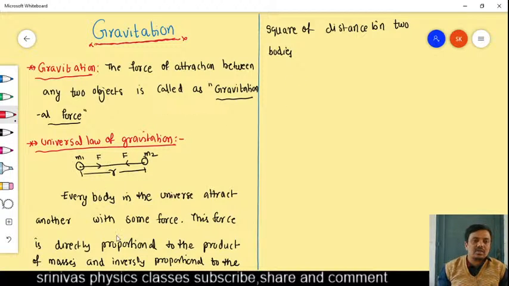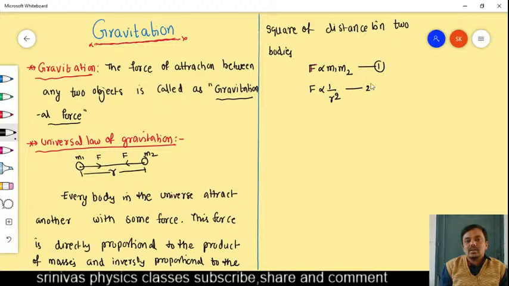According to that, any two bodies are attracted to each other. This attraction force is directly proportional to the product of masses. That means we write F proportional to M1 M2. And one more, the force between these two objects is inversely proportional to the square of the distance between them.